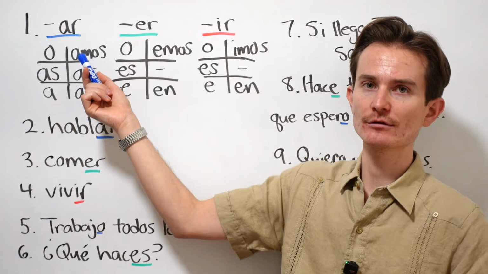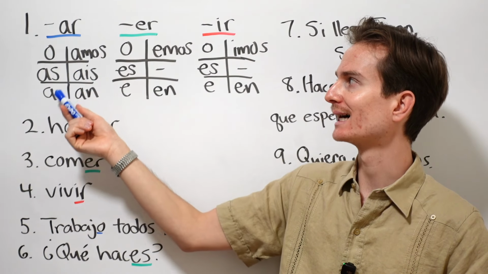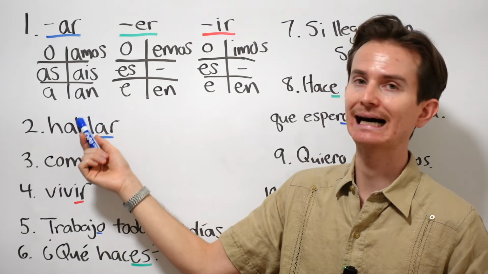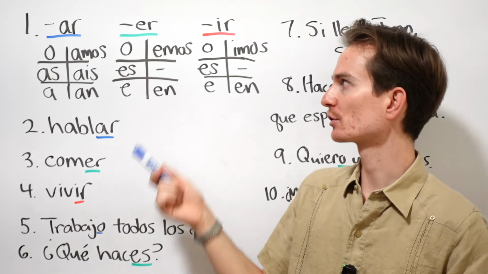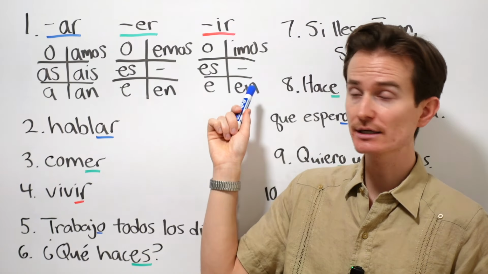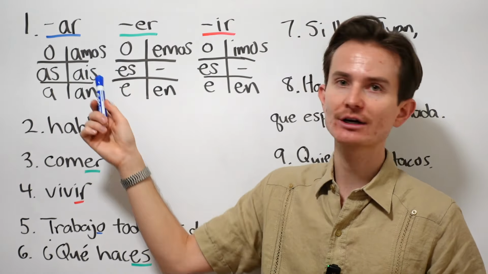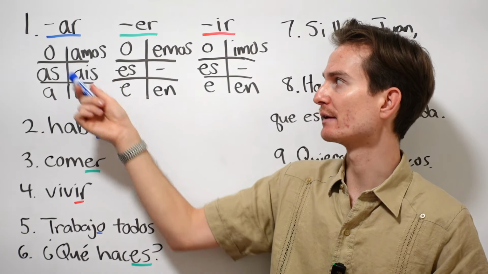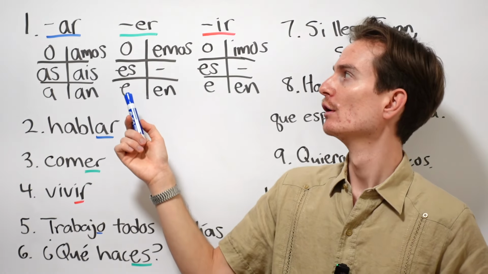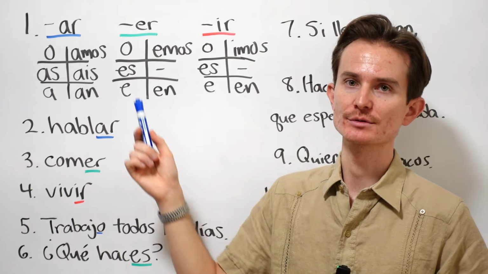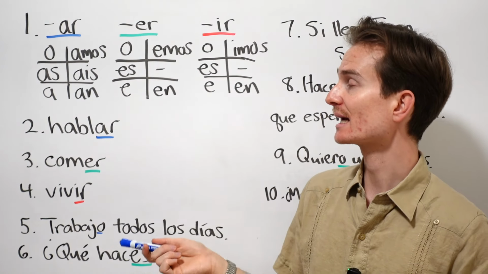So for AR verbs, we have o, as, a, amos, áis, and an. Okay, I put áis here for vosotros. I don't really teach vosotros, which is why I excluded it here. Okay, but if you're learning Castellano, Spanish coming from Spain, then you can focus on that. Okay, so o, as, a, amos, an. So that's for AR verbs. Okay, we're going to take a look at how to conjugate these in a second.